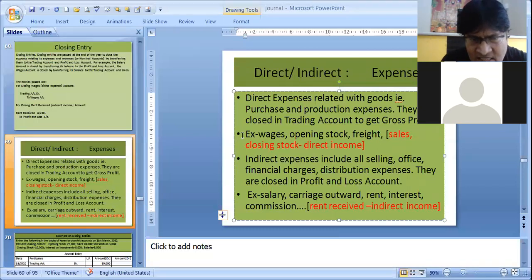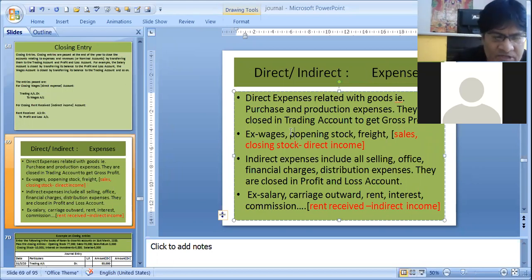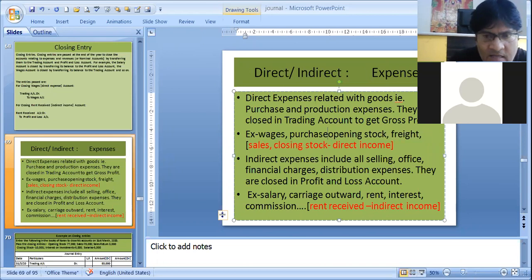Now, wages, opening stock, freight, these are my expenses. Purchase is also there. Purchase is also a very important item. We purchase or we produce goods. Opening stock, freight, wages, these are all my direct expenses. And sales and closing stock, which is left behind, is my direct income.